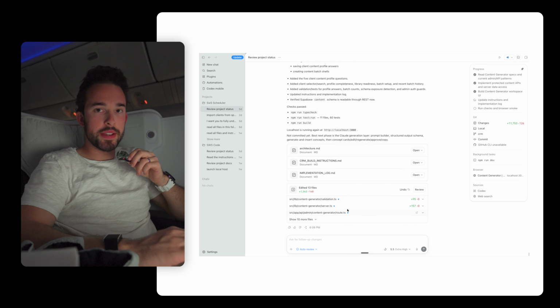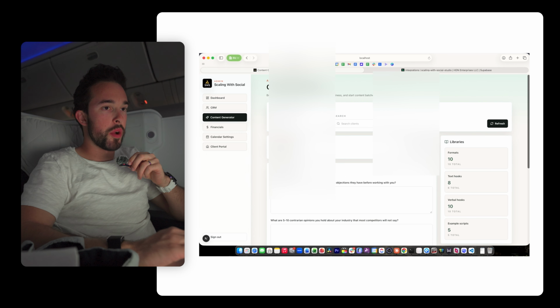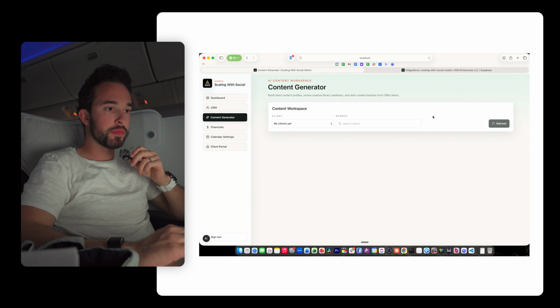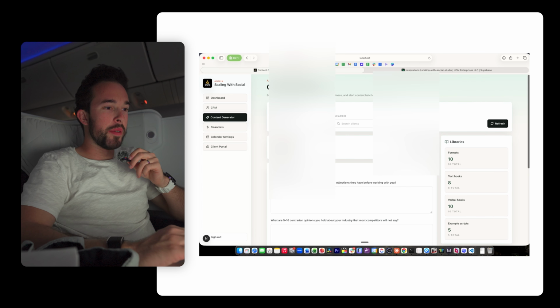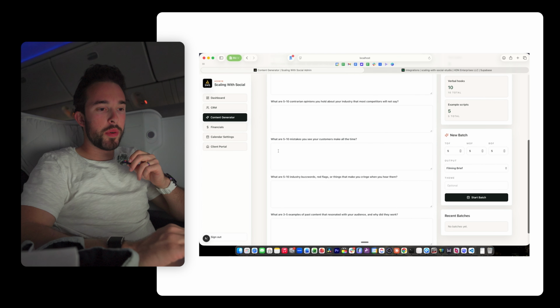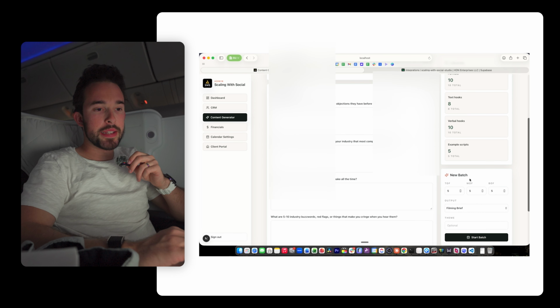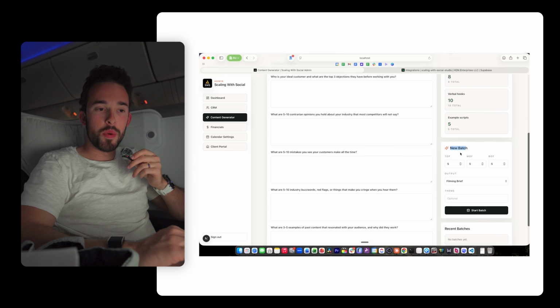Okay, so now it completed this. Now we're gonna tell it what we want next. So let's refresh this. This is really fun. Okay, so we have the client profile. We're gonna have to update this a little bit. But like I said, I want to change this UI when it comes to how many it's gonna output and what type. So let me tell it.